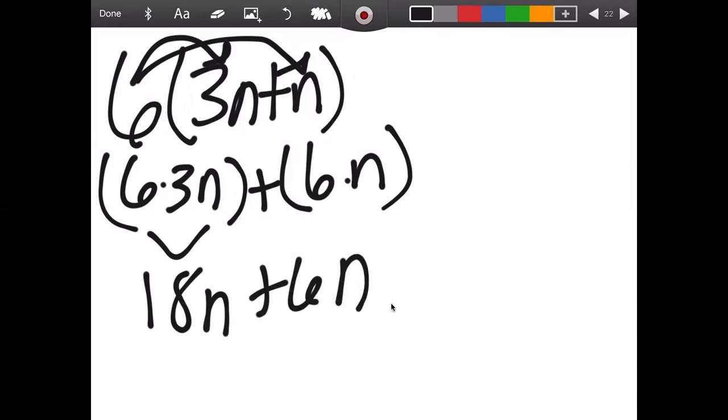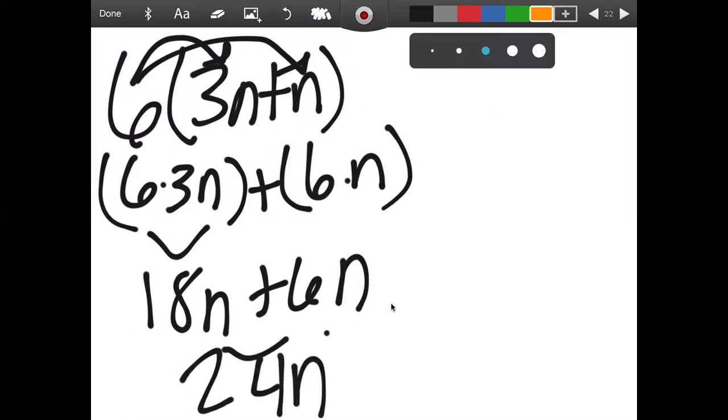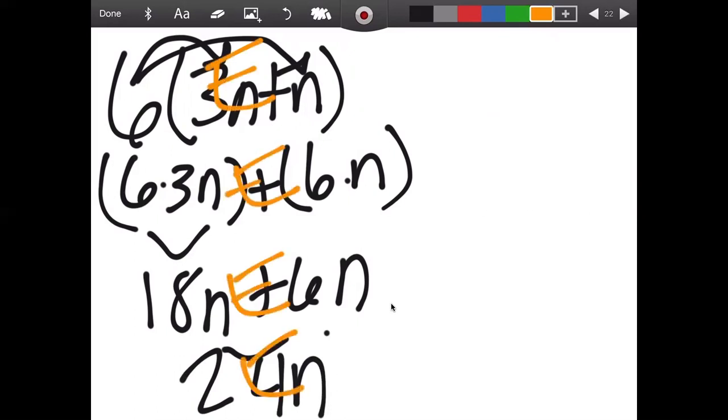And then look, these are like terms. I could combine them. So 18 plus 6 is 24n. So really, they are all equivalent expressions. So you just went ahead and you generated 3 and found 4 expressions that are equivalent.